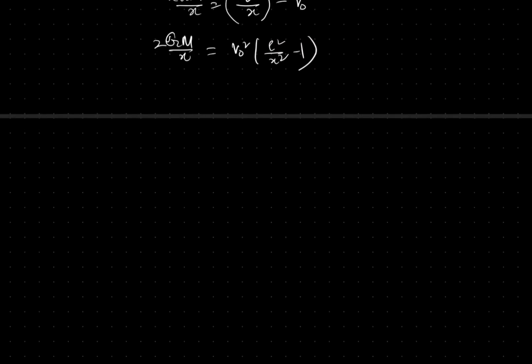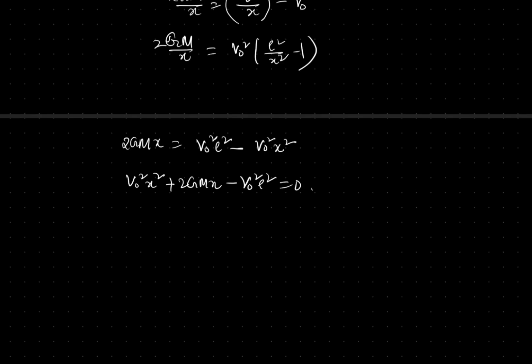Multiply both sides with x square: 2GM x equal to v0 square L square minus v0 square x square. So v0 square x square plus 2GM x minus v0 square L square equal to 0.